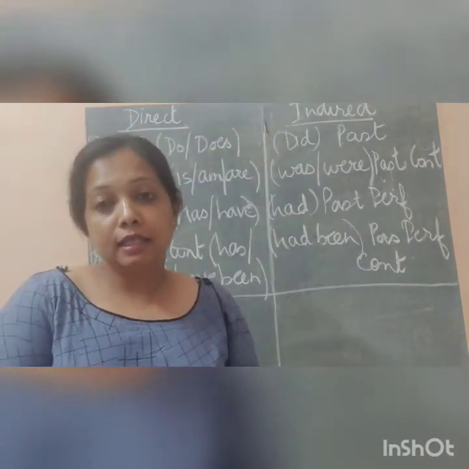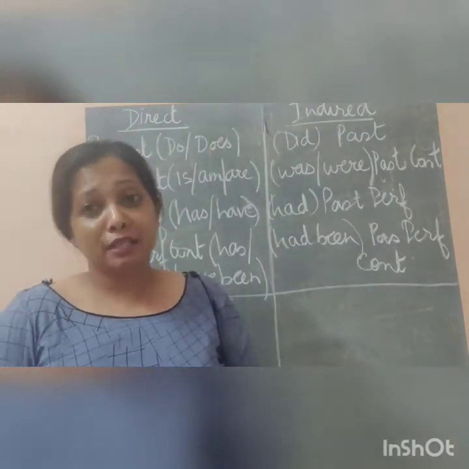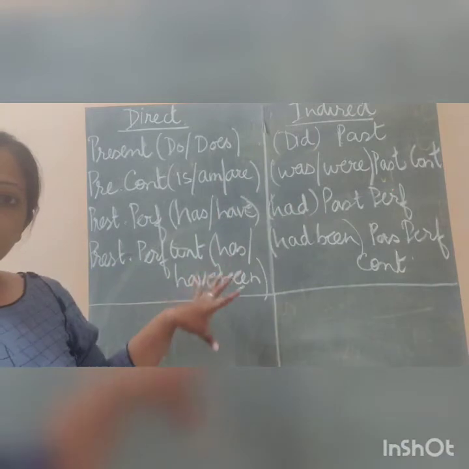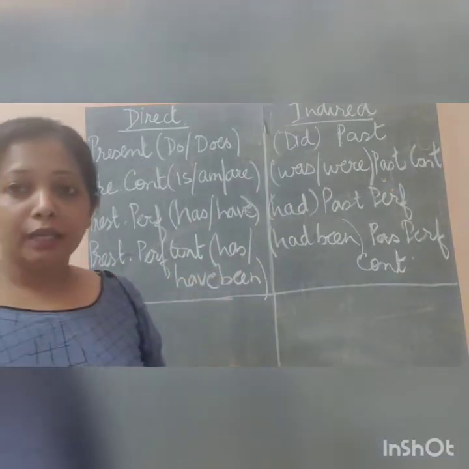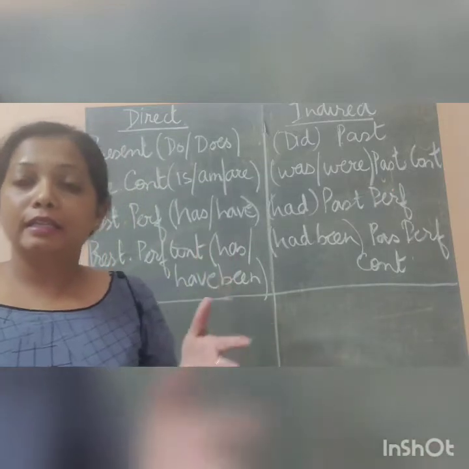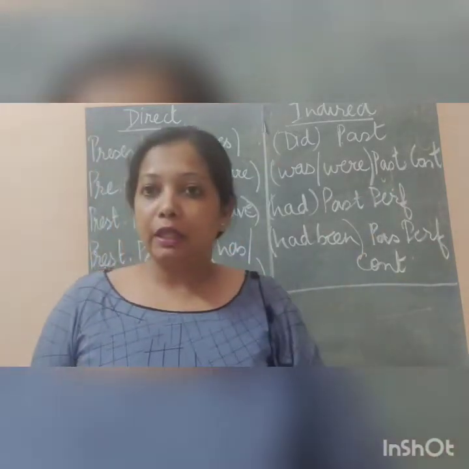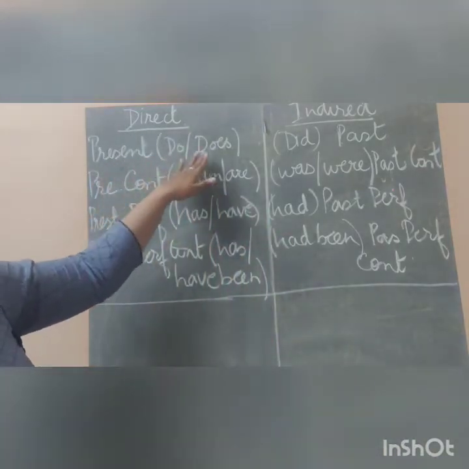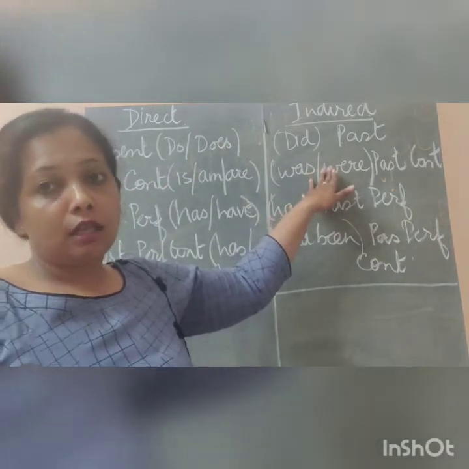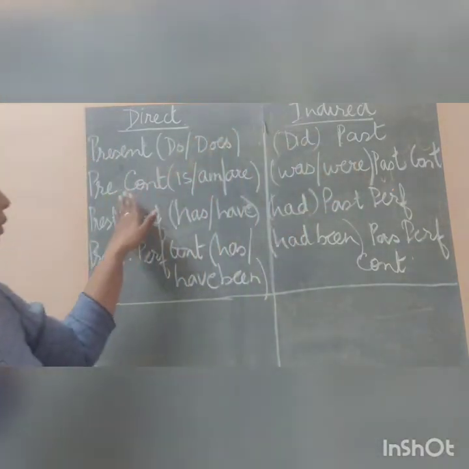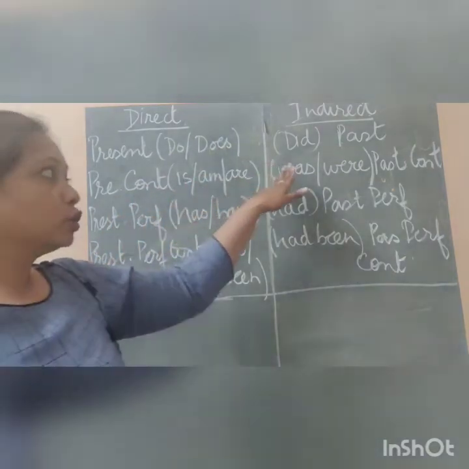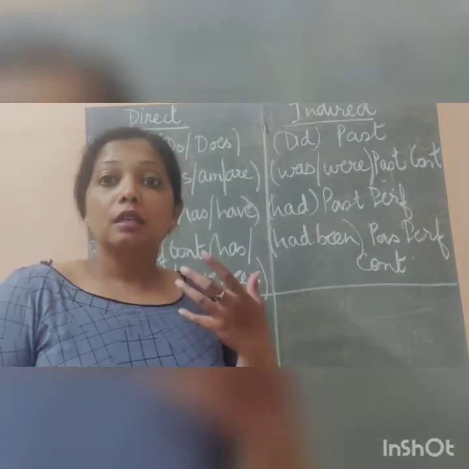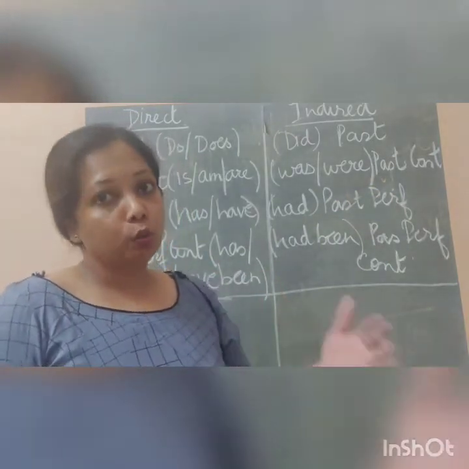So now you can see here a table, and I have just written the first form, that is the present form. After this I will be writing the next, that is the past form. You can see the table, the changes in the verb. Whatever change is there in the direct speech, the past form will be there in the indirect speech. Let's see the first one. The present do or does will change to did in the indirect speech, that is a past form. In present continuous, is and are will change to was and were in the past continuous form, according to singular or plural.